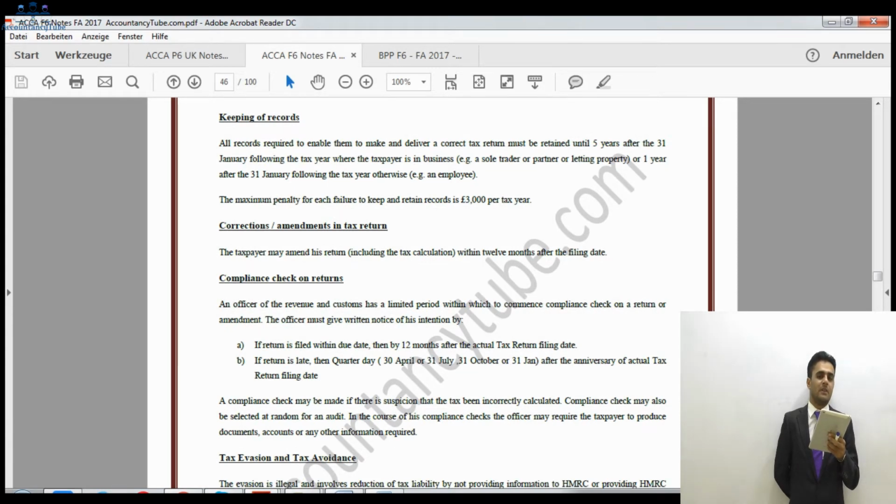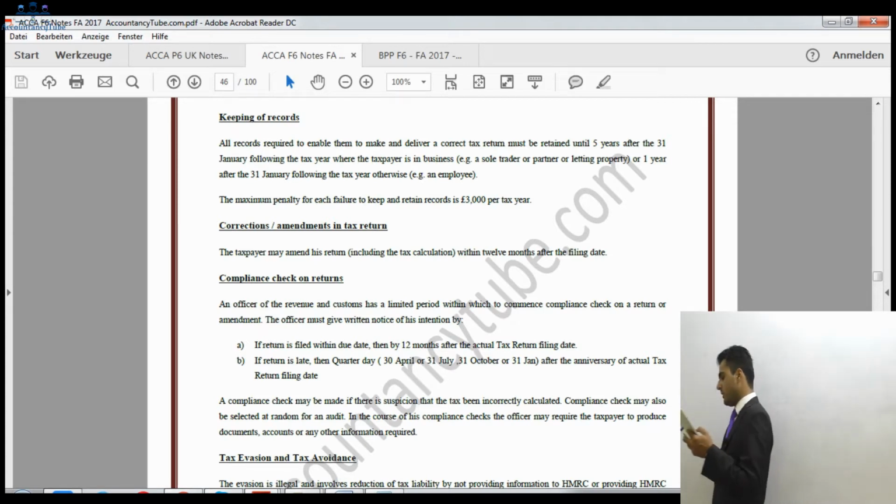So for businesses it is 5 years, and for individuals, as employees, it is 1 year. Business means even a sole trader will have to keep the records for 5 years. If you're not keeping them, for every tax year there will be a £3,000 penalty.